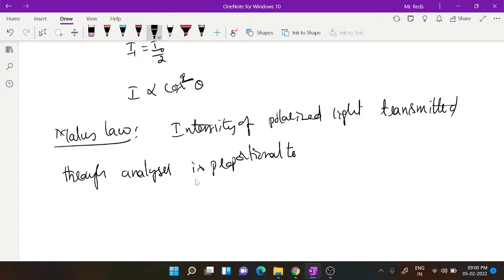What is theta? Theta is the angle between the transmission axis of the analyzer and the polarizer. It is proportional to the cosine square of the angle between the plane of polarization and the plane of the analyzer.